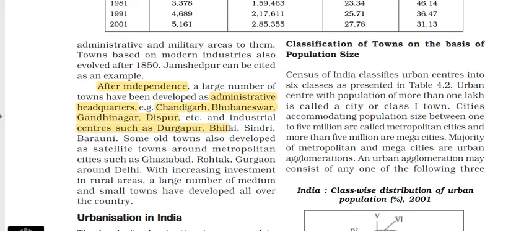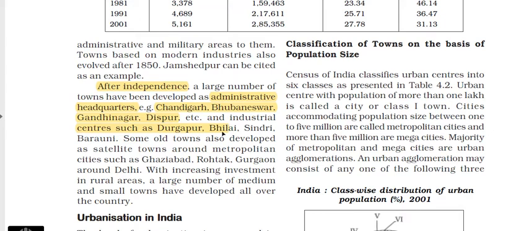They all resulted in the formation of urbanization in India. So this was the evolution of towns in India, and from here you will see that major urbanization started after independence.